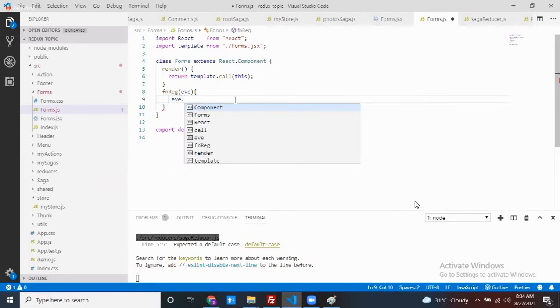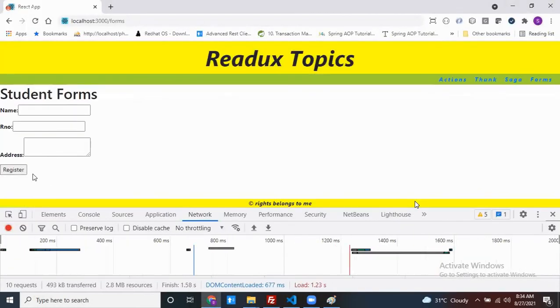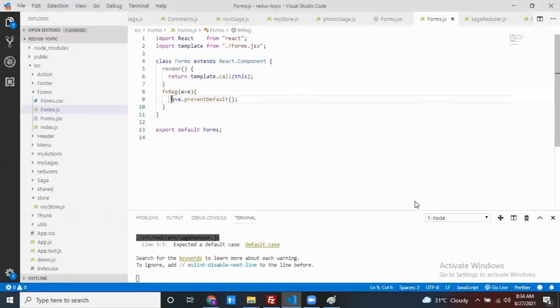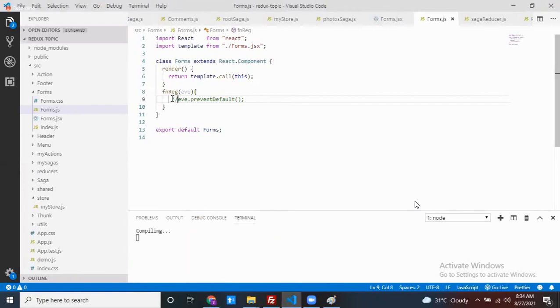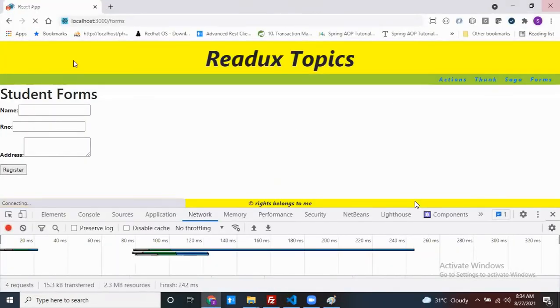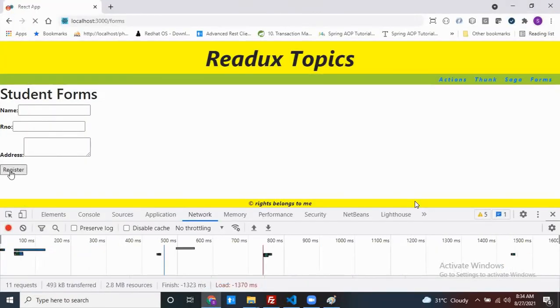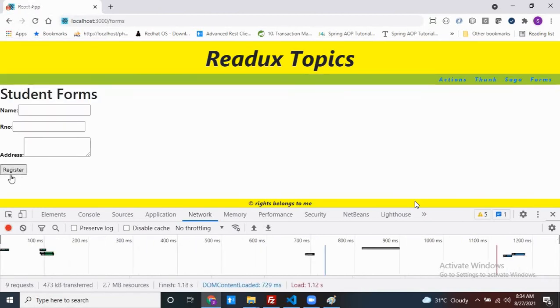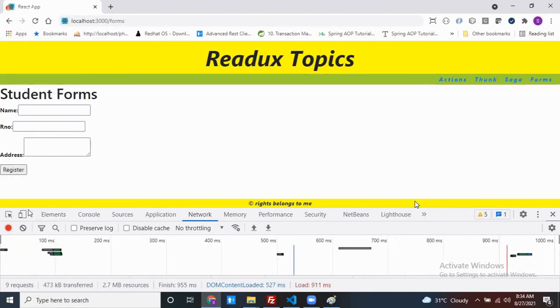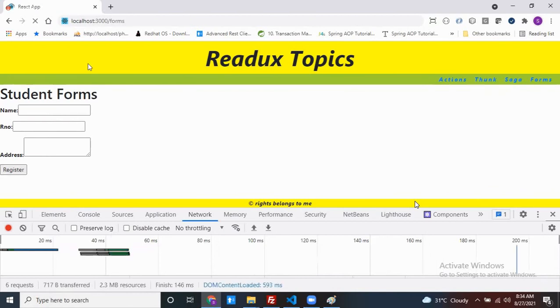Event dot preventDefault. It prevents the default behavior of your element. That's it. Now if I click on this one, it will not go anywhere. In the past, my form is submitted. If it is not there, what do you observe? If I comment this one and click on this one, my form is submitted or not.